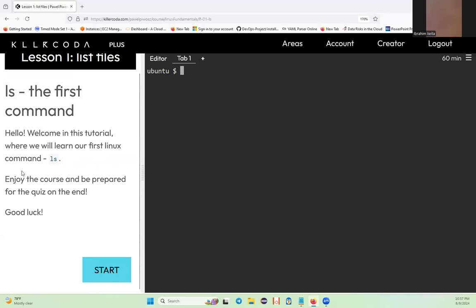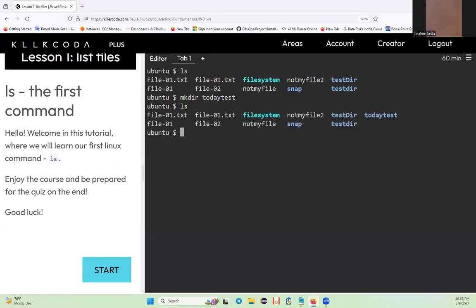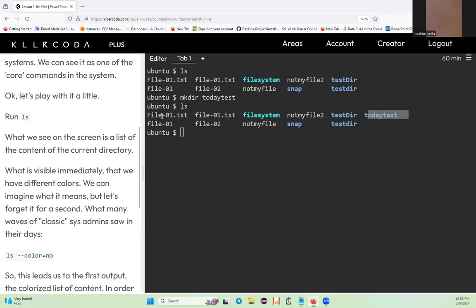Hello, welcome to this tutorial where we will learn our first Linux command, ls. ls means if I do, for example, ls, it's going to list the different files which I have, right? So let's say, for example, I create a directory called today test. This is a directory. With ls, I can see it, right? So today test. ls just means that. So you don't have to provision any EC2 instance just for learning Linux. So now we learned about ls.